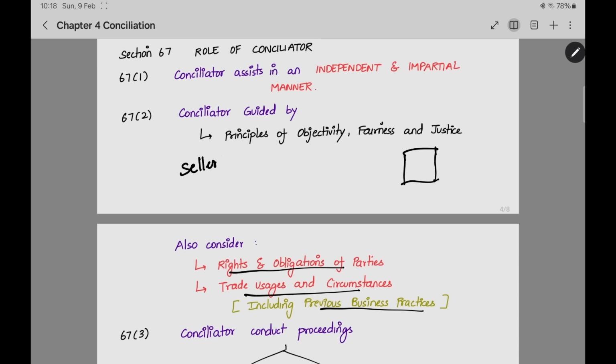For example, take a seller and buyer. There is a payment dispute: how much payment they should give, when the payment should be paid. That is the dispute given to conciliation. Here, the conciliator should take into account the previous business practice. Before this transaction, while making sales or purchases, what practice was followed, when the payment was given, how it was decided. That also he should take into account.